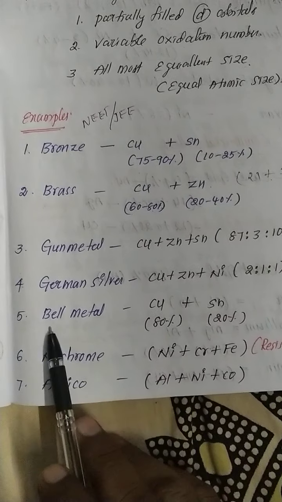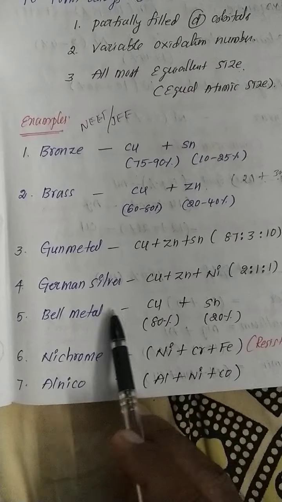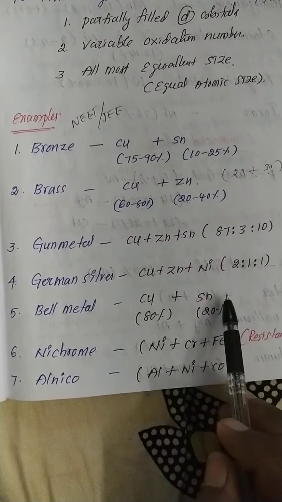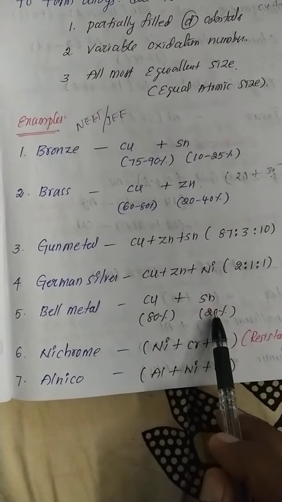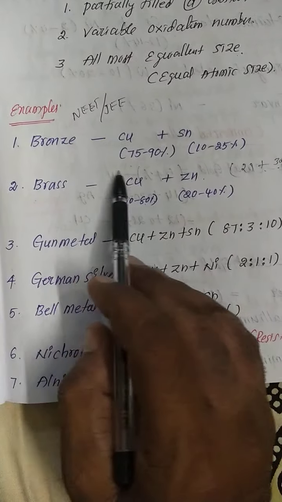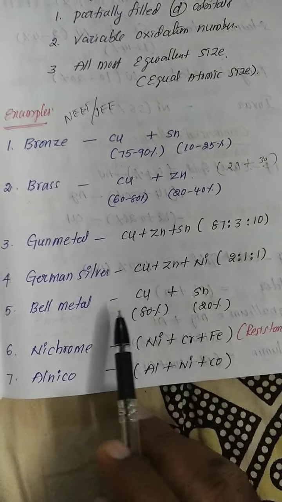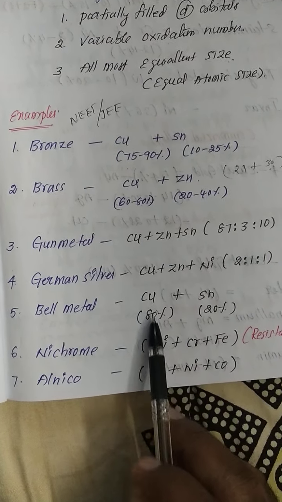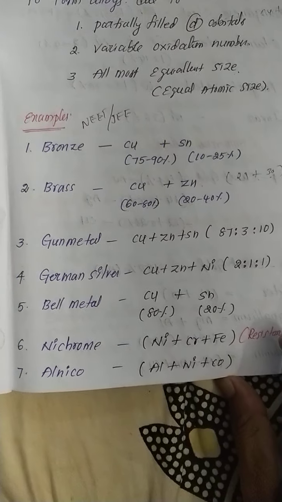And bell metal, normally bell sound is coming, more sound. Bell metal is copper plus tin. Here 80% plus 20%. Don't get confused. Bronze is 75 to 90% plus 10 to 25%. If 80% copper plus 20% tin, that is called bell metal.